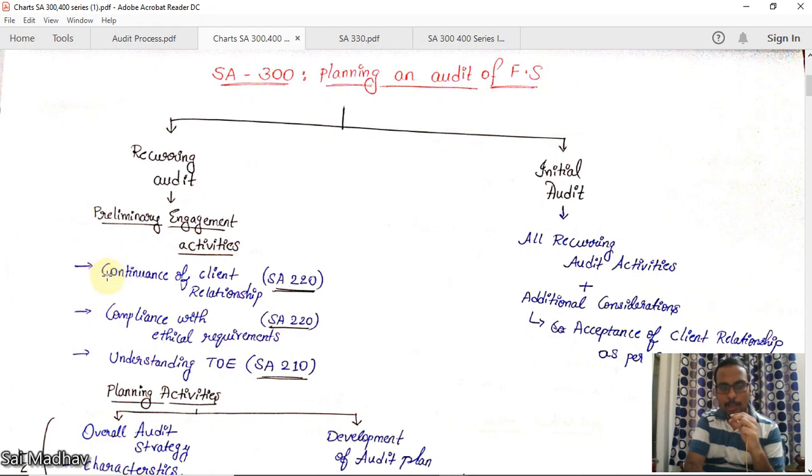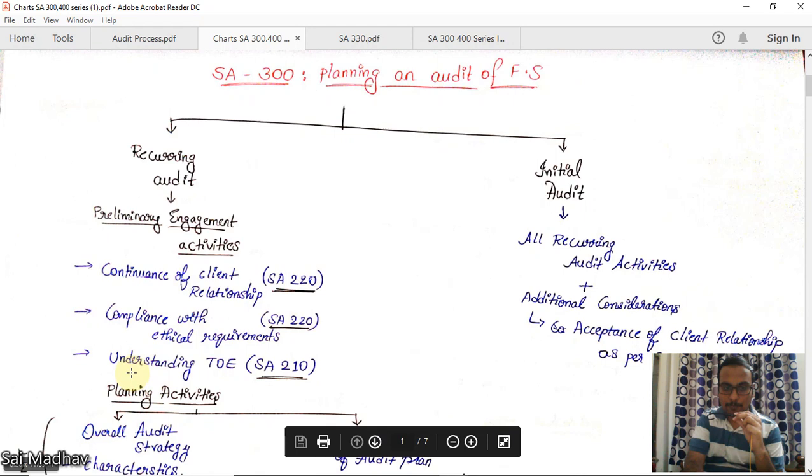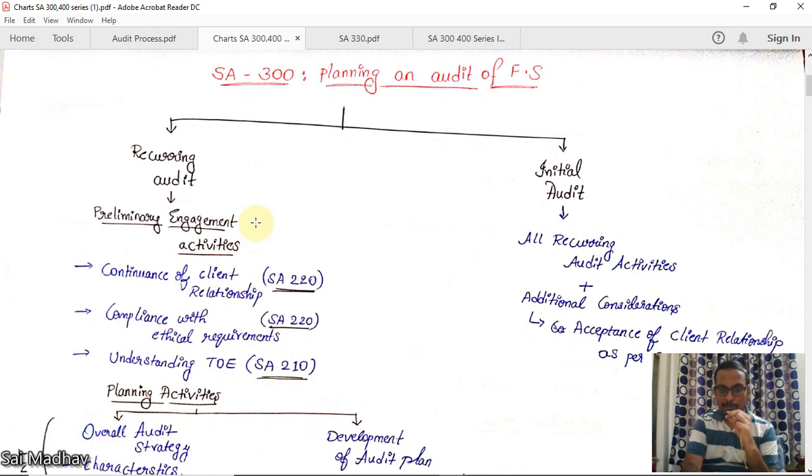What are those? You have to check whether continuance of client relationship as per SA 220 is satisfied or not. We have discussed that there, guys. And compliance with ethical requirements as per SA 220: independence, objectivity, independence of your whole engagement team. You have to see those as per SA 220. And understanding terms of engagement as per SA 210. We have seen terms of engagement as per SA 210. You have to understand all those. These are the preliminary engagement activities.